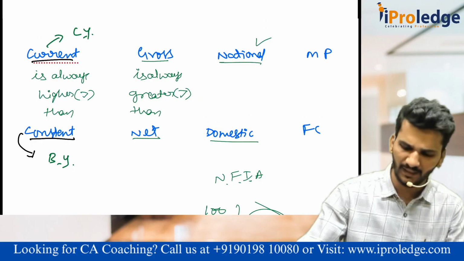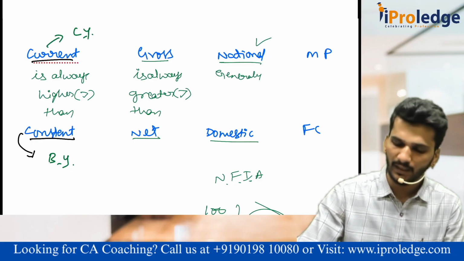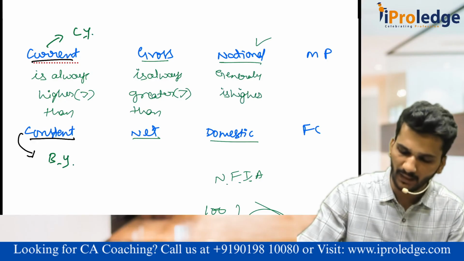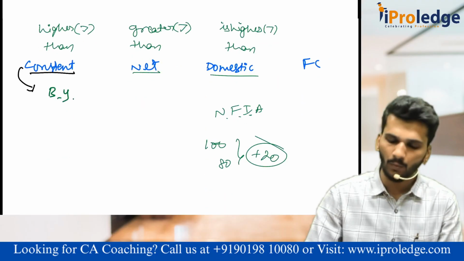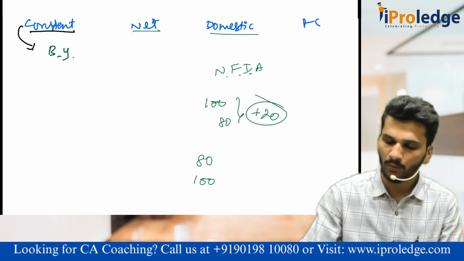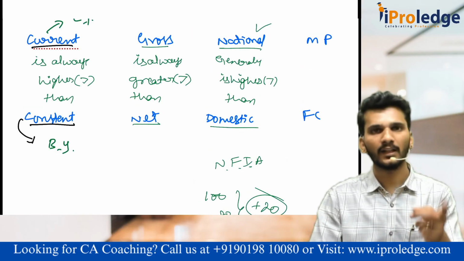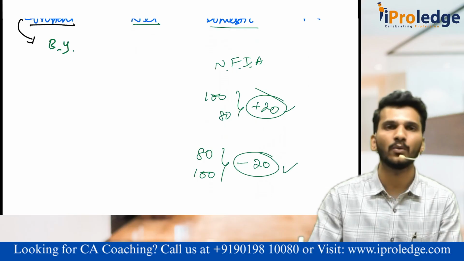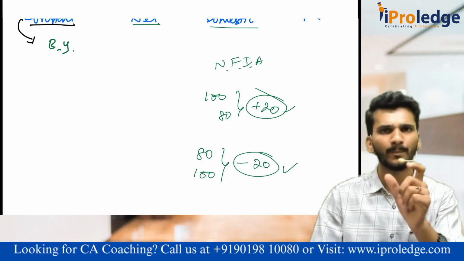But generally, national is higher than domestic. Sir, what if in the examination our people earned 80 and outside people earned 100? Then it will be minus 20. Yes, you consider national as higher only, but instead of plus 20, you just put minus 20. It will be automatically taken care of by the equation. Is it okay? Just play with the symbols.